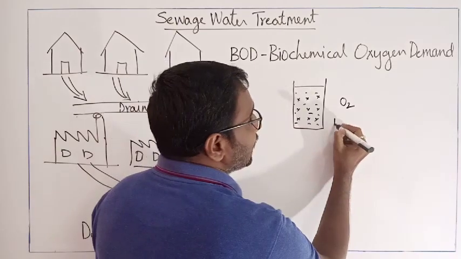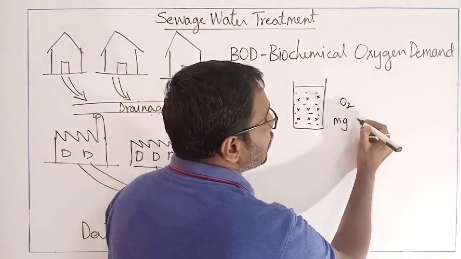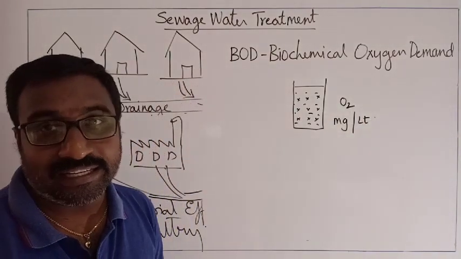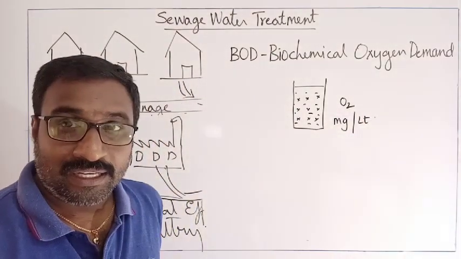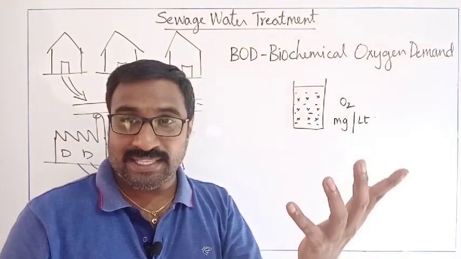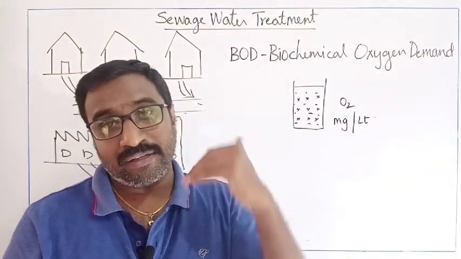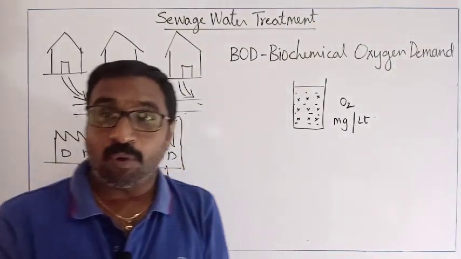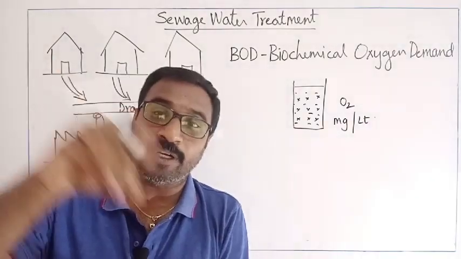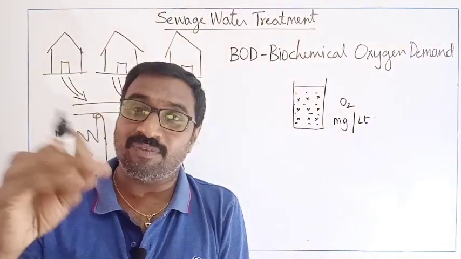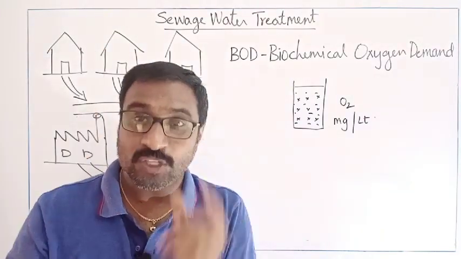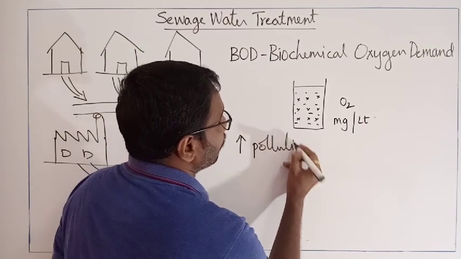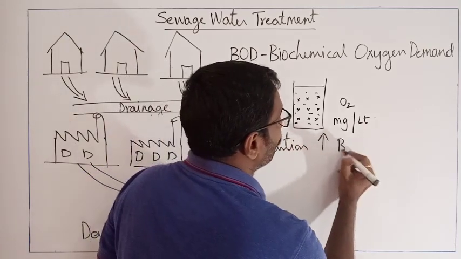So it is measured in the form of mg per liter. So now you tell, if more pollution is there, is the BOD higher? More pollution, more BOD. So you should know that more polluted water will have more pollutants. More pollutants require more oxygen to detoxify it. So higher the pollution, higher the BOD.